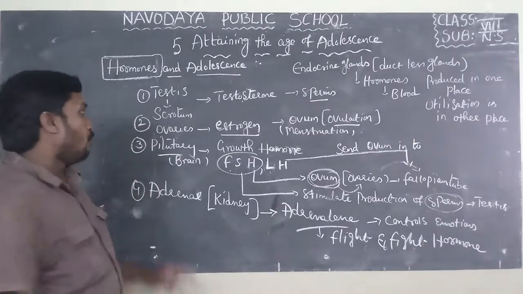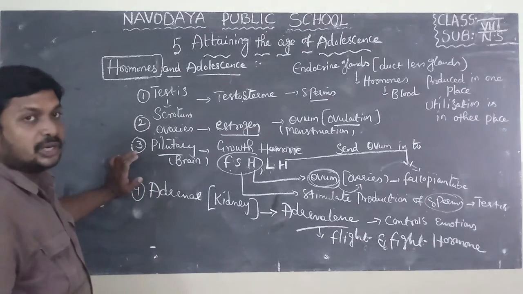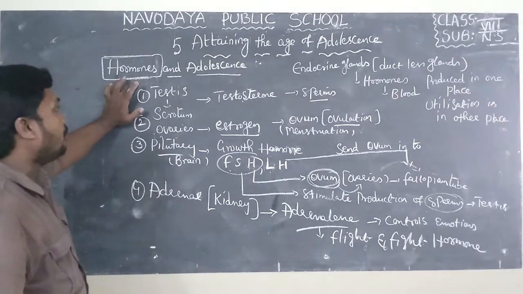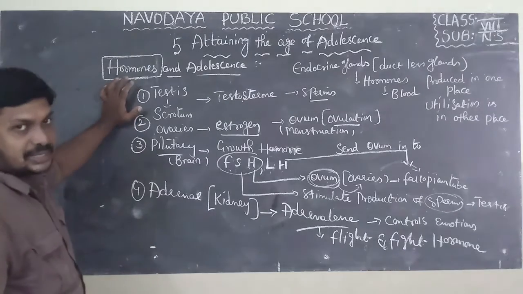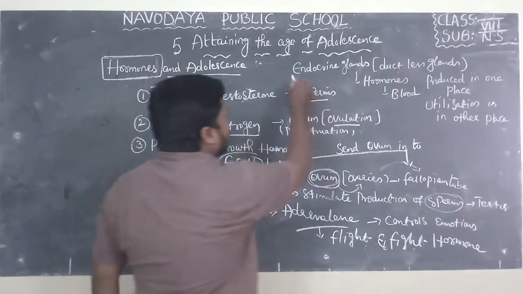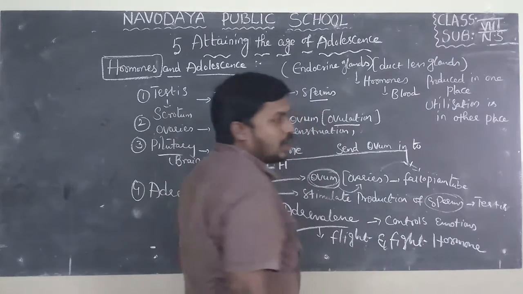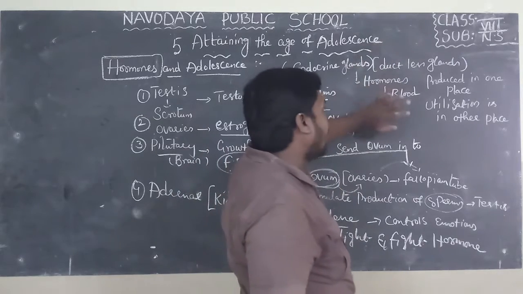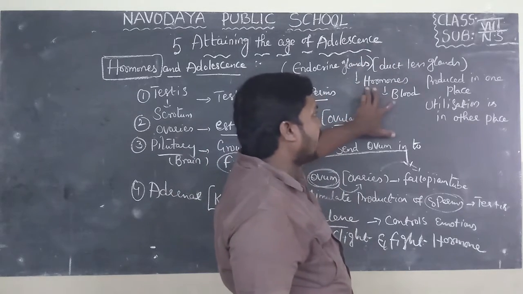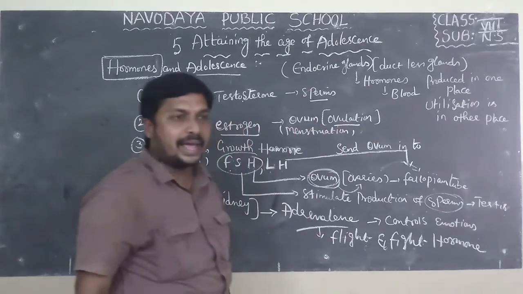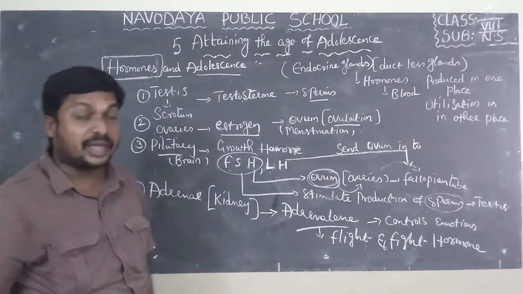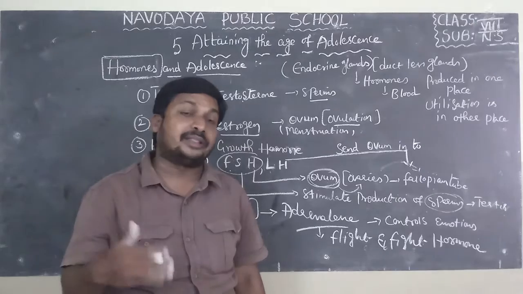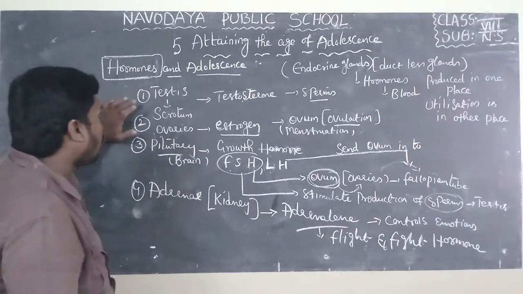So these are the hormones which we learned in the hormones table. Hormones are the chemical substances released from endocrine glands. They are also known as ductless glands. They release hormones directly into the blood. Blood carries hormones from where they are produced to where they act.